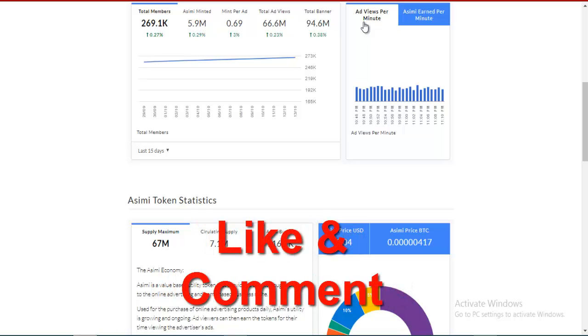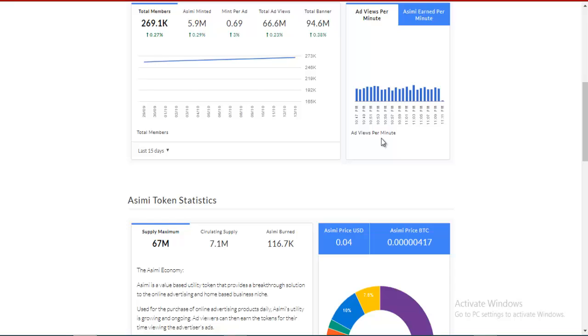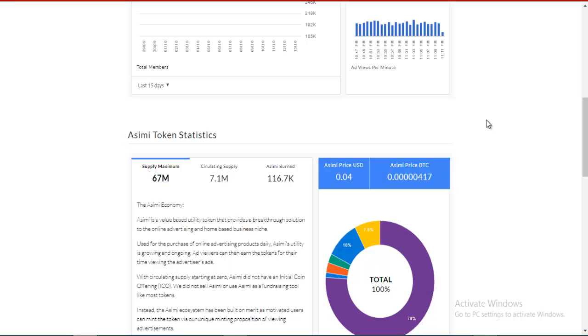So basically, as Bitcoin goes up, the value of the token should also go up. That's basically how it works. It's kind of synchronized together. Even when Bitcoin drops in price, the ASIMI price will also increase somehow. It just has to increase because it is determined by the Bitcoin price. I can't get into deep details on that, but I just want you to know that when there's a fluctuation in the price of Bitcoin, it also affects the ASIMI token as well as its USD price.